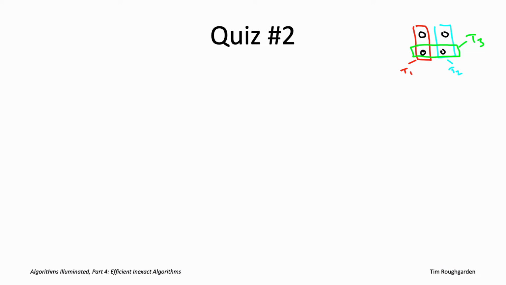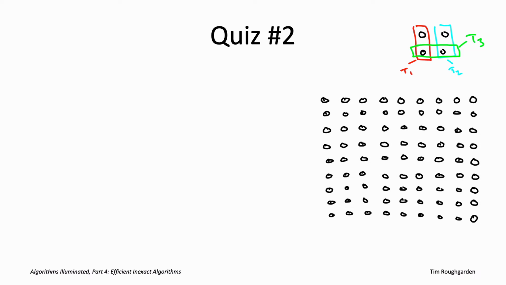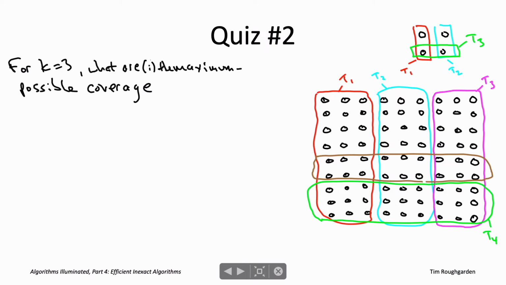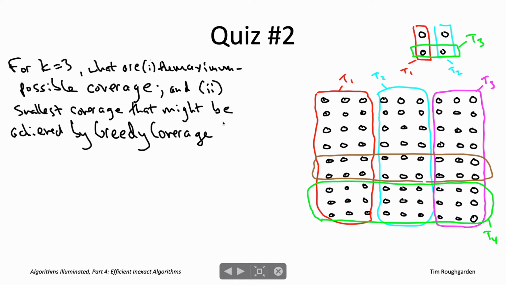So let's look at a more complicated example that has 81 elements. They're arranged into a 9x9 grid, and then there are also 5 subsets. The budget here is going to be 3, so you're allowed to choose 3 of the 5 subsets. And the questions are the usual ones. So first of all, in the best case scenario, what's the maximum coverage that can be achieved by any 3 of the 5 subsets? Secondly, what is the coverage that will be achieved by the greedy coverage algorithm? And I'm looking for an answer under arbitrary tie breaking.